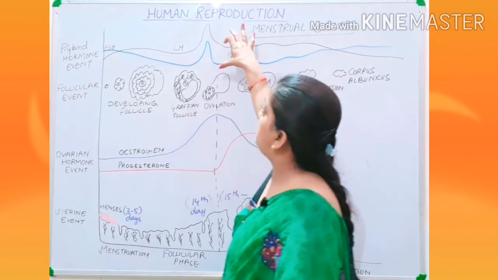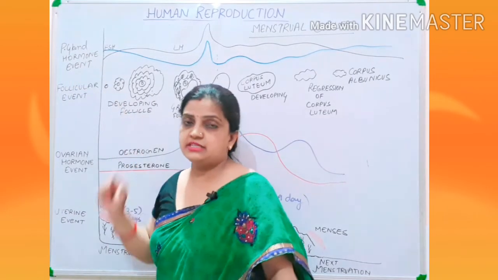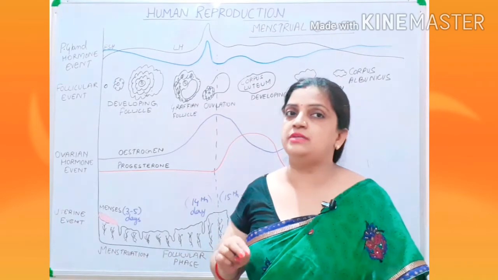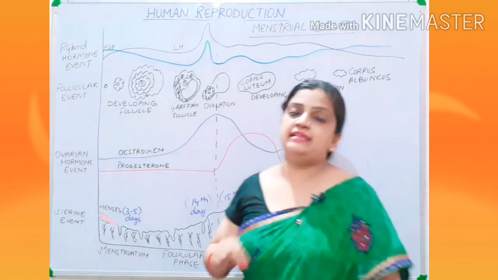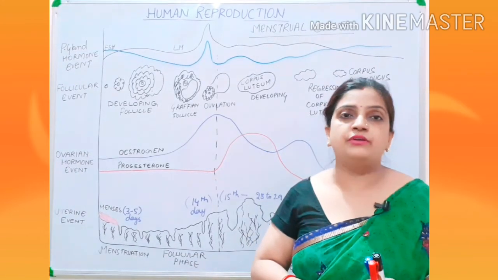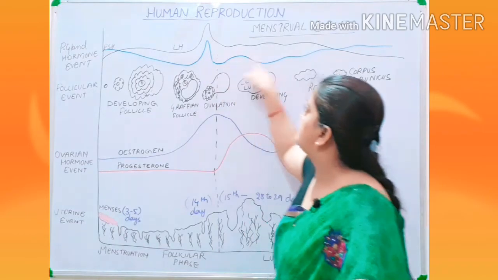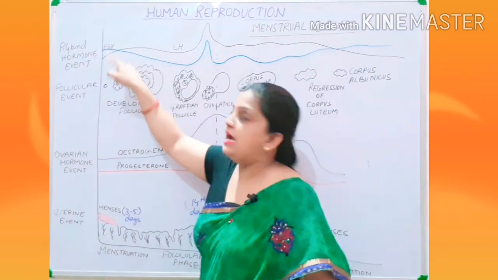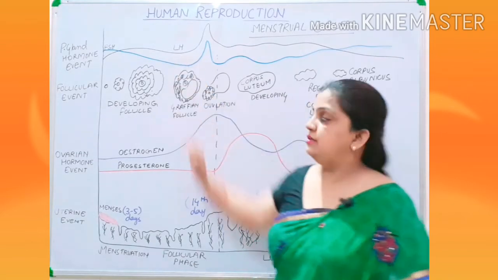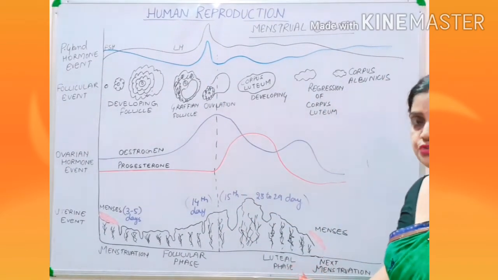Now moving to the last segment, that is your pituitary gland hormone event, and you know that there are two hormones which are secreted from the pituitary gland, and they are your luteinizing hormone and your follicle stimulating hormone. So children, with the blue color I have mentioned your FSH, and with the black color I have mentioned your LH. Now children, this was all of the events which have been shown.